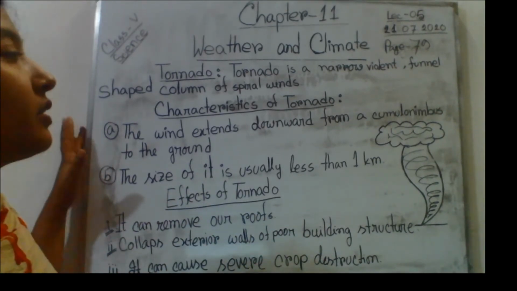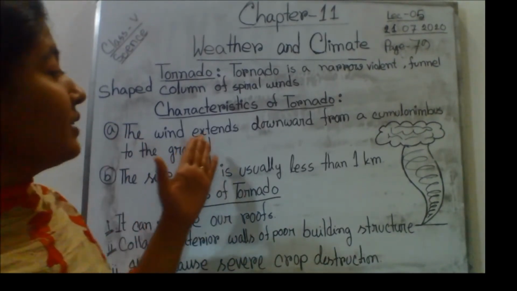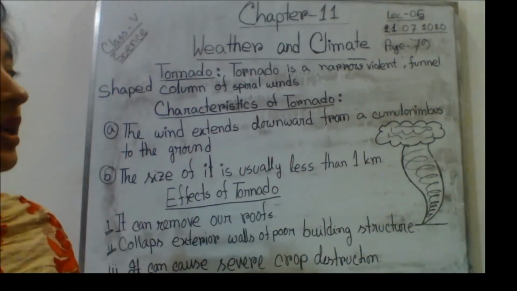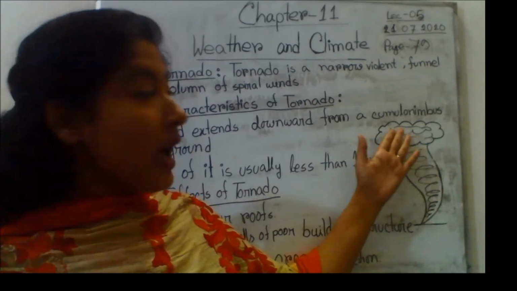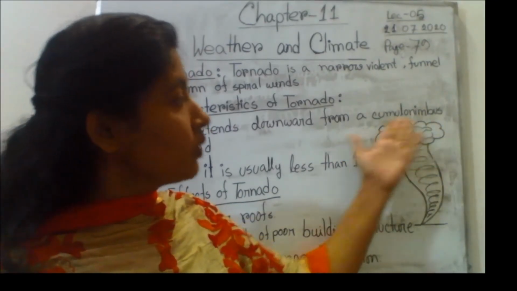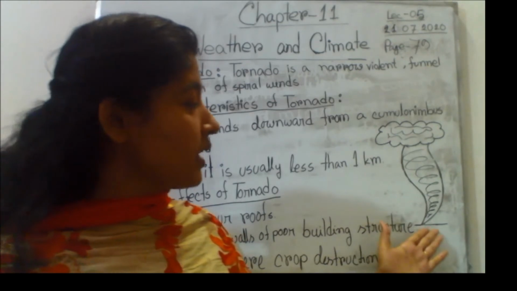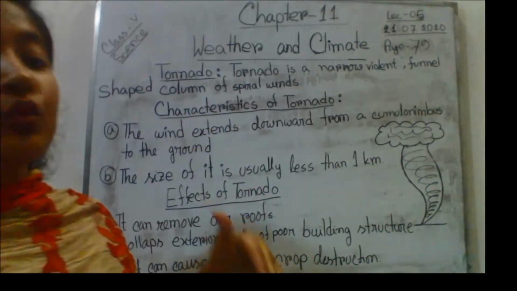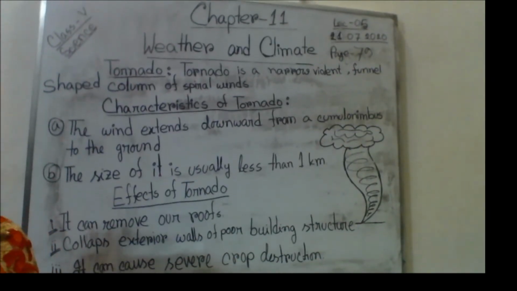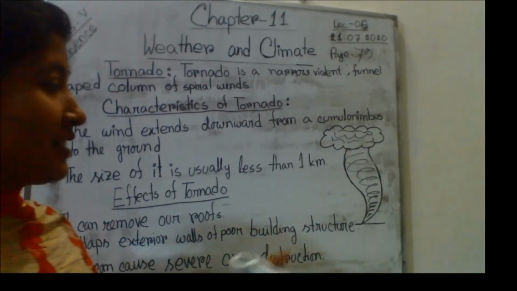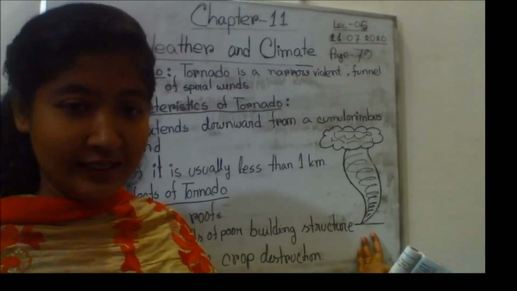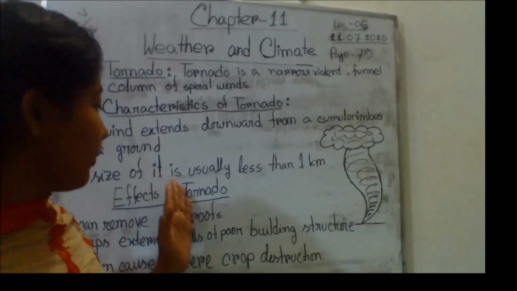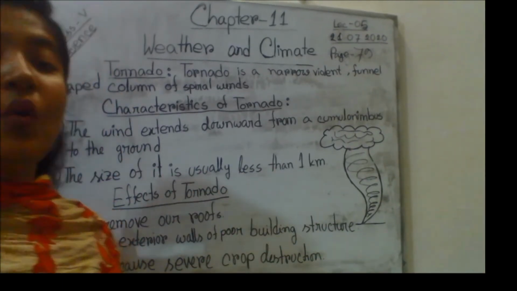The first characteristic of tornado is the wind extends downwards from a cumulonimbus to the ground. This is the wind and this is the cumulonimbus cloud and this is the tail of the tornado. So this tail will always touch the ground. Our second characteristic is the size of it is usually less than 1 kilometer.